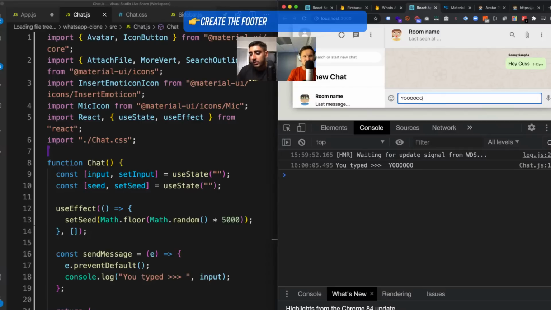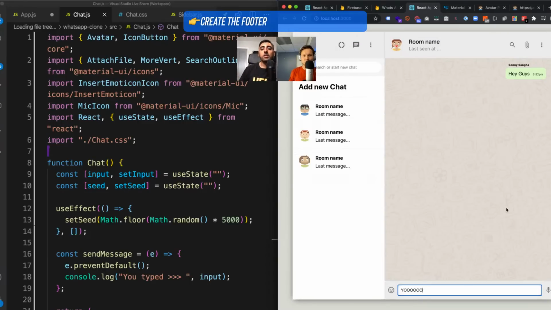Kamiran Ibrahim says, "Are you storing the messages on Firebase later?" Yes, we are. We will be connecting everything to the database in a sec. But yeah, this is the sort of foundation to get everything to the point we need it to, and then we can go ahead and introduce the backend. So that's awesome. So we actually got that working nicely now.